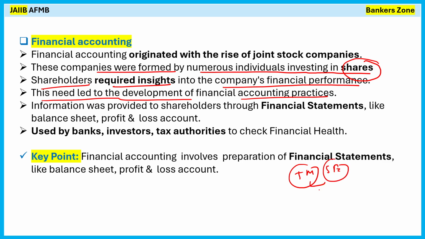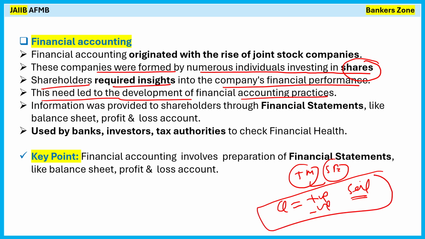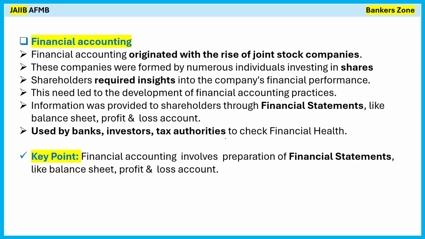But if you don't know anything about Tata Motors, what their quarterly result is, whether they are making profit or loss, right? How many units they are selling per month. If you know all that data, then you will be encouraged to buy the shares of Tata Motors. Means what? You require insight about the company, and that requirement of insight gives rise to financial accounting. Information was provided to the shareholders through the financial statements, like the balance sheet and profit and loss account.